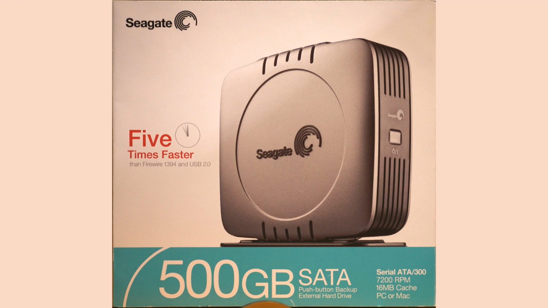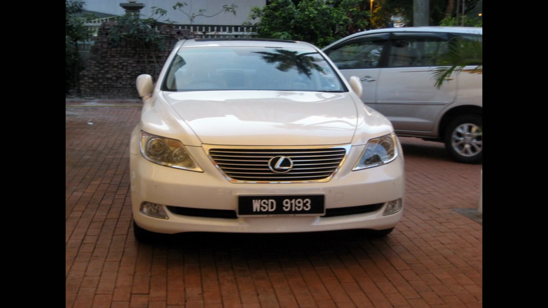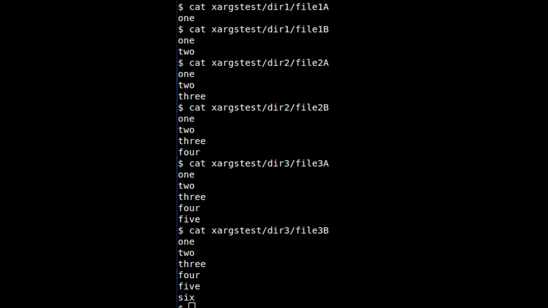In addition to these directories, there are also mount points for external devices, such as USB drives and network shares. As a Linux administrator, it is important to understand the file system hierarchy and the purpose of each directory. This knowledge will help you navigate the file system and locate important files and directories. In the next segment, we will cover some basic Linux commands that you will use frequently as a Linux administrator.